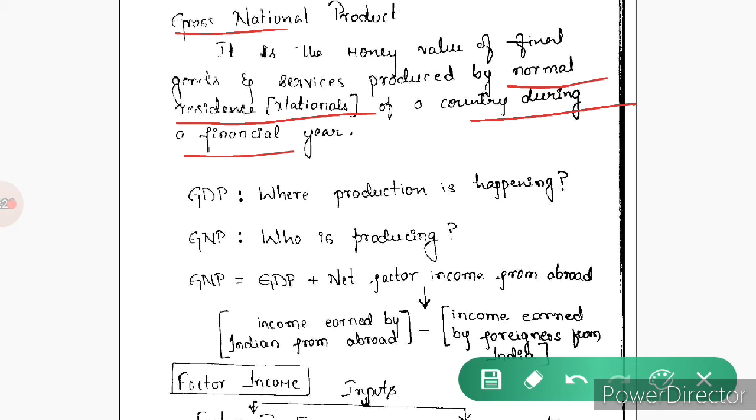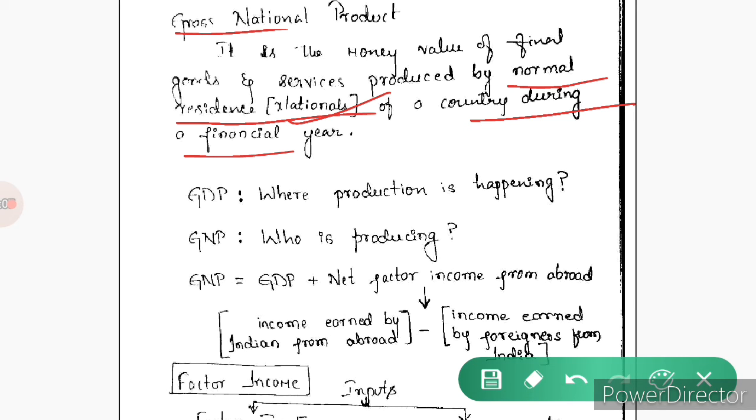The main important difference between the GDP and GNP is that GDP counts the final goods and services produced within the domestic territory, but in the GNP it is concerned about who is producing, that is the final goods and services produced by the normal residents, that is the nationals. In the perspective of India, it is the Indians.